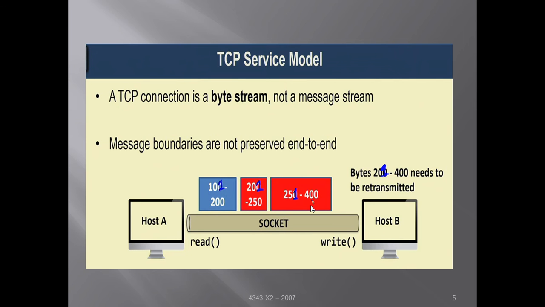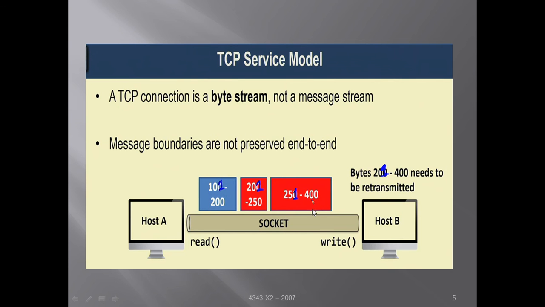Now in this hypothetical example, say segment 1 is received correctly by host A, shown in blue color, and segment 2 and segment 3 are dropped or lost. So host B will try to retransmit bytes 201 up to 400.